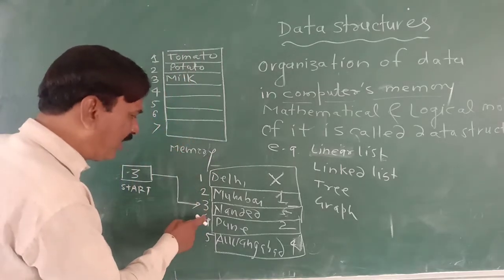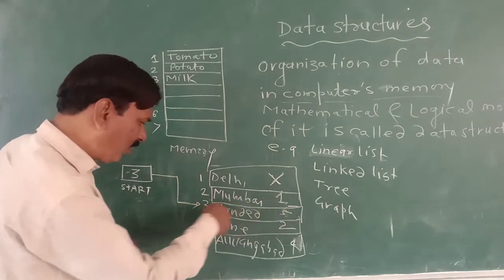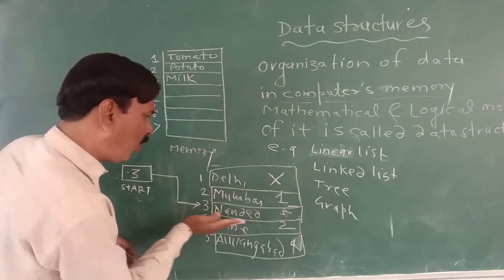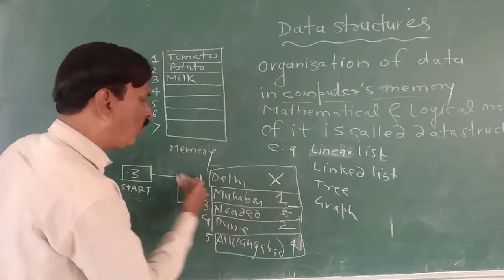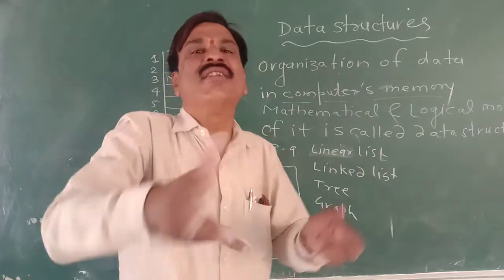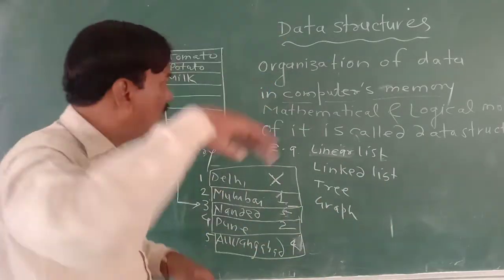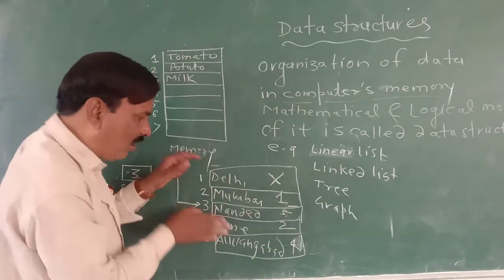Here, it is not a sequence. The sequence is 3, 5, 4, 2, 1. So this is a linked list. This is a linear list. This is a linked list.